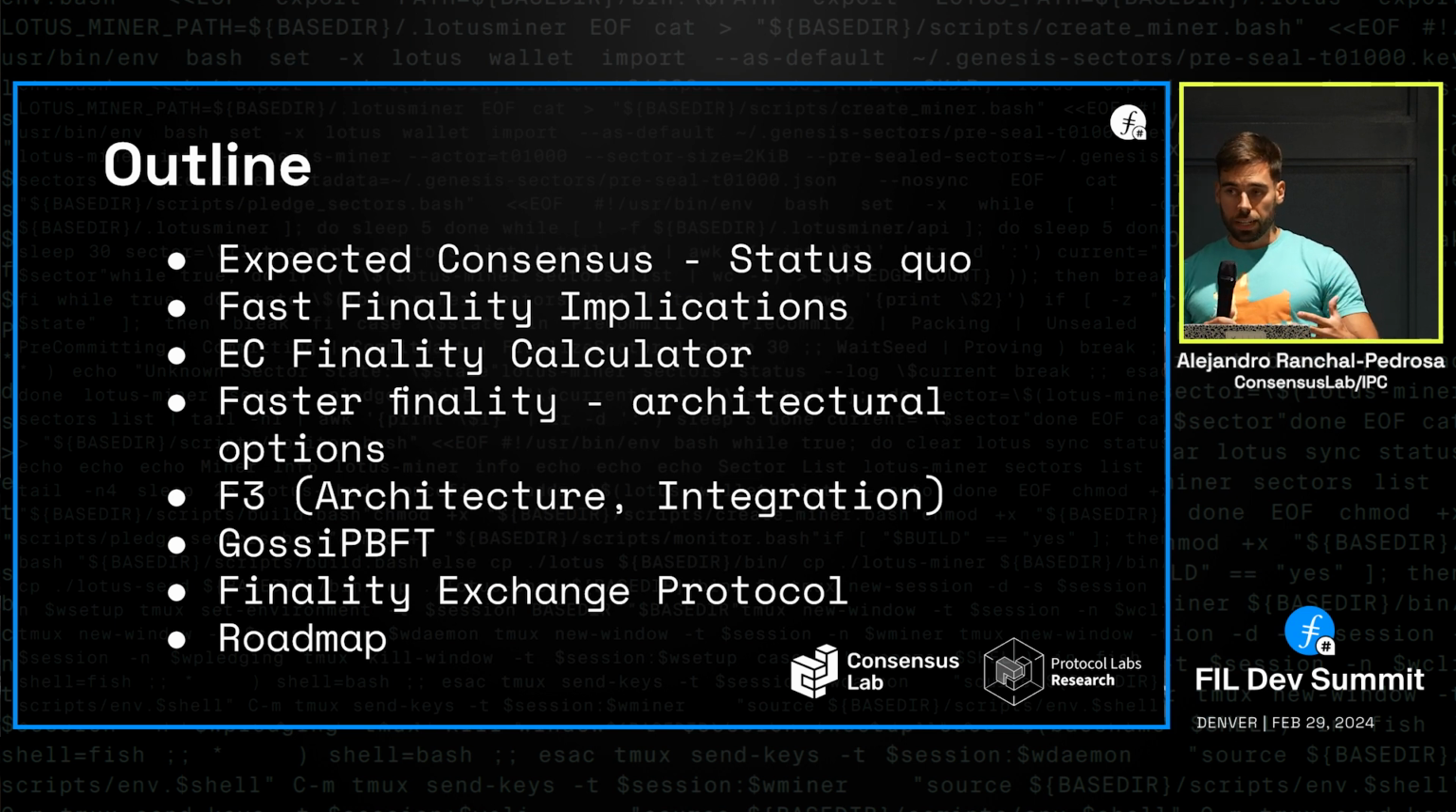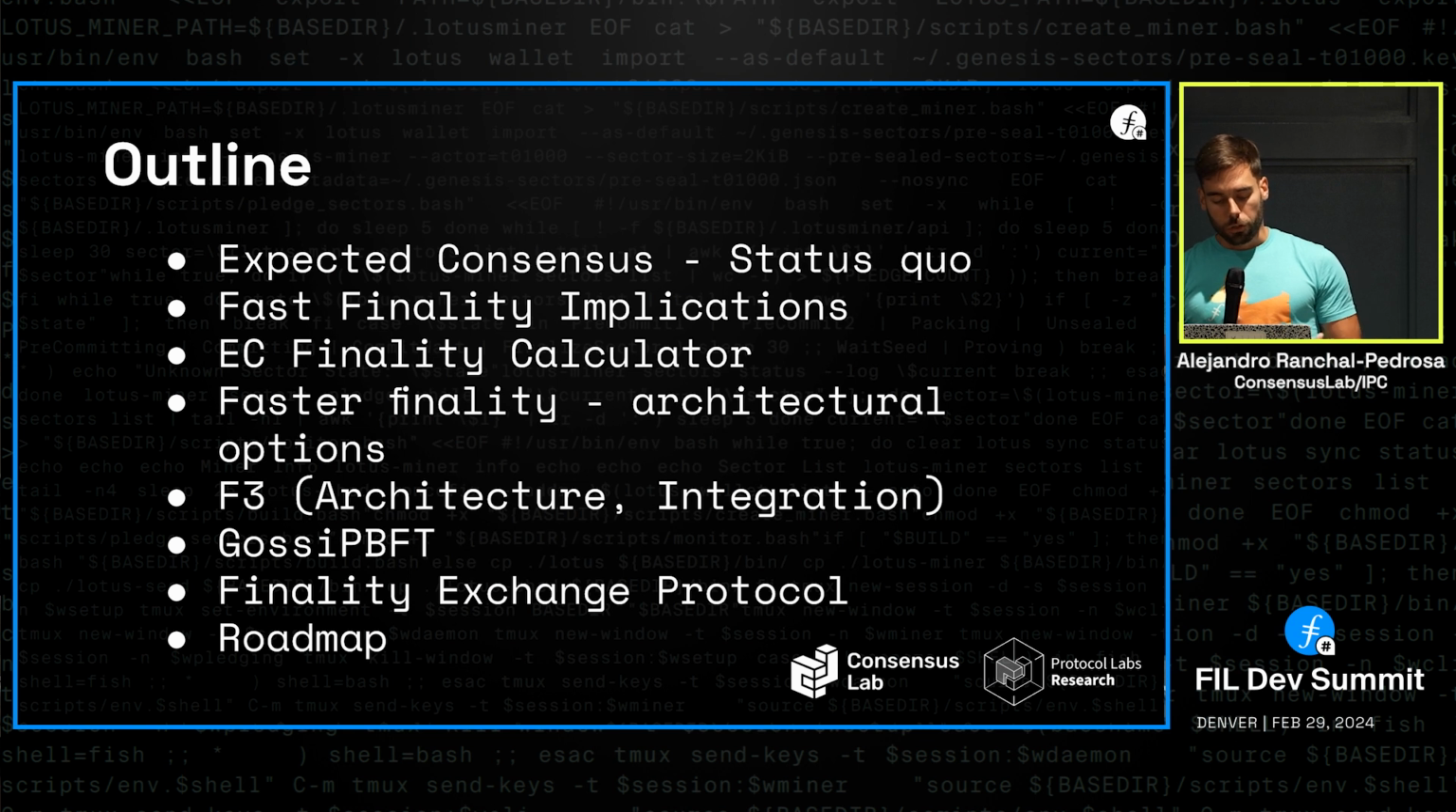We wanted even faster finality, so we looked at more core protocol changes. We'll explain some of the architectural options we looked at and why we settled on what we call F3, which stands for fast finality in Filecoin. At the core of F3 there's a new consensus protocol that we call GossiPBFT. We'll also justify the need for this new consensus protocol and the good stuff that it brings,